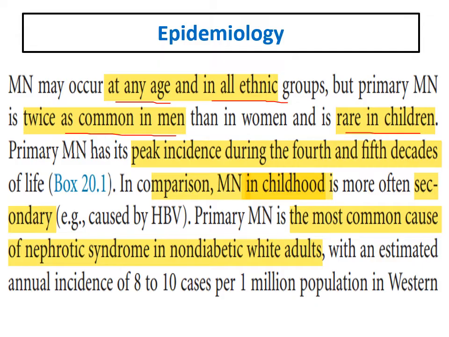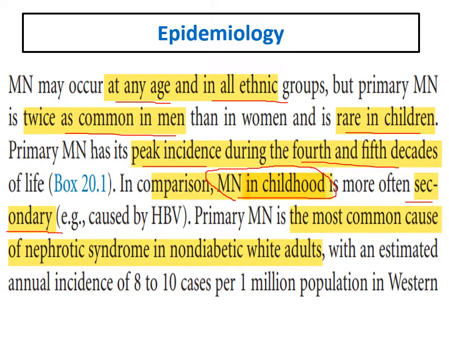Membranous is not a common cause of nephrotic syndrome in children. Its peak incidence is in the 4th and 5th decade. If membranous occurs in children, usually it is secondary.